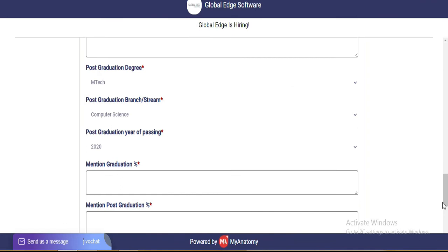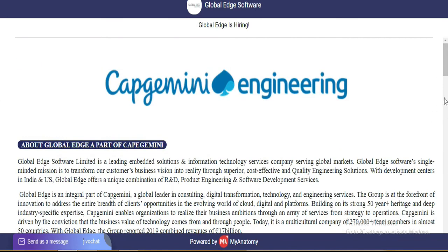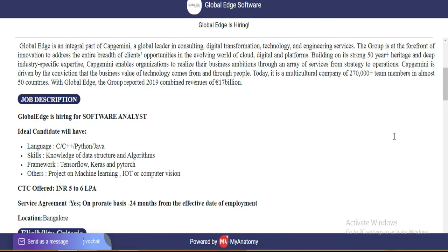This is for MTech. If you have done MTech, then you can apply for this profile and the salary for this profile is 5 to 6 LPA and your role is software analyst. If you have knowledge about C, C++, Python and Java, then you can apply for this profile. There is also a service agreement of 24 months and your job location is Bangalore.